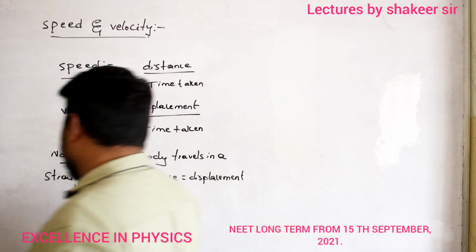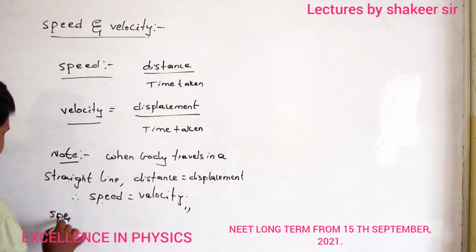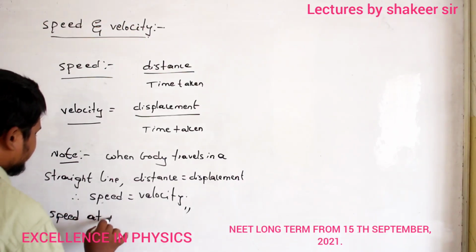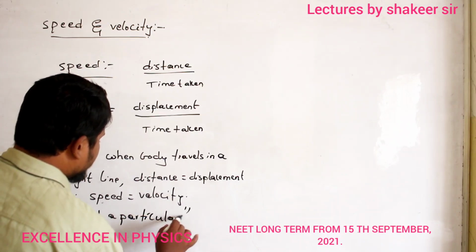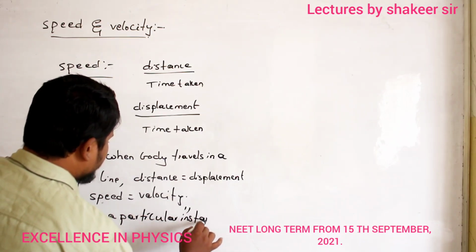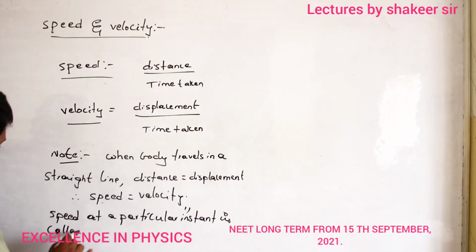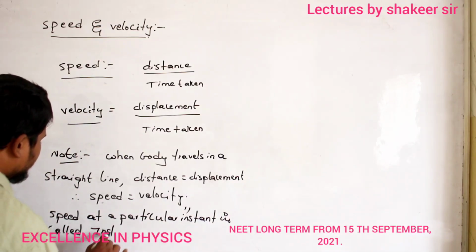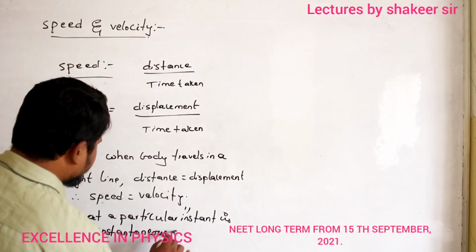So how can I define instantaneous speed? Speed at a particular instant is called instantaneous speed.